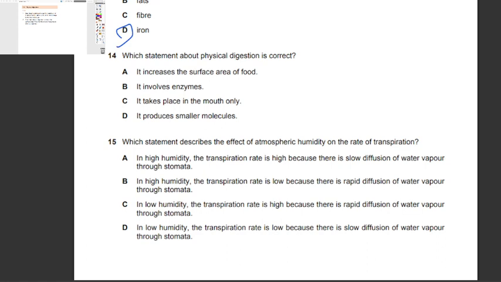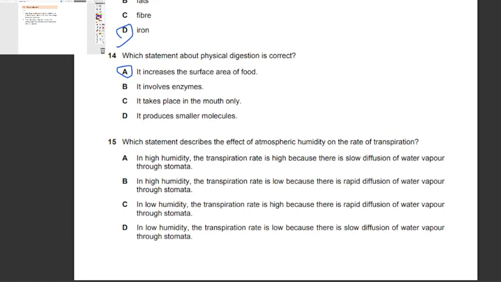No, they're the same molecules, but they're just increased in the surface area. So 14A, because the last one is wrong, and that is because the molecules themselves are not touched. If smaller molecules are produced, then it's going to be chemical